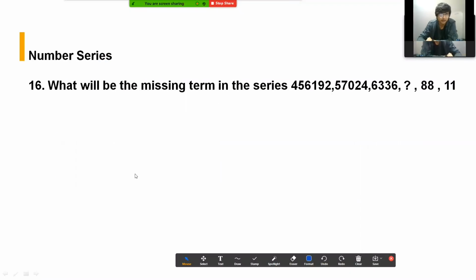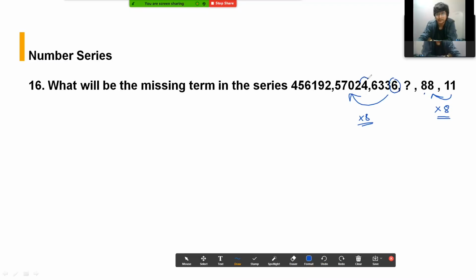Okay, this was a series question. I left this in the first round, but I later went to it in the second round, and I basically proceeded in a backward manner because it was easy to see. So 11 into 88 simply gives you that it is something into 8. Now if it is something into 8, I tried this logic that this has to be multiplied by 8, but I didn't want to calculate this, so I just checked the last digit.